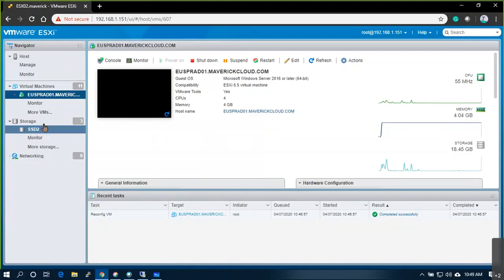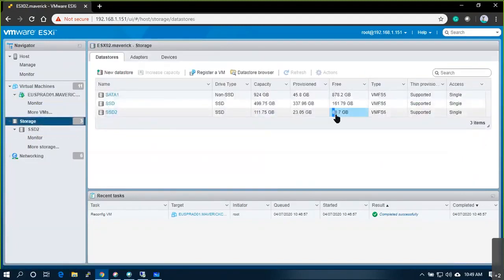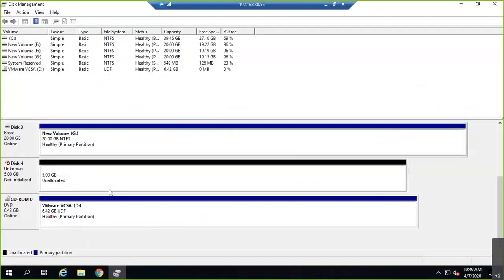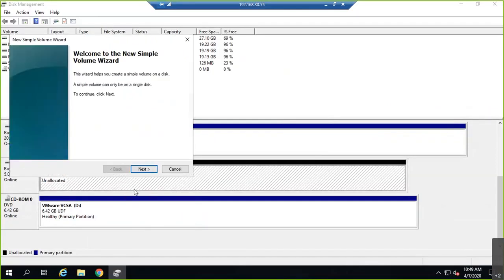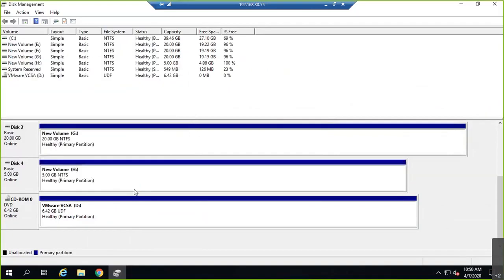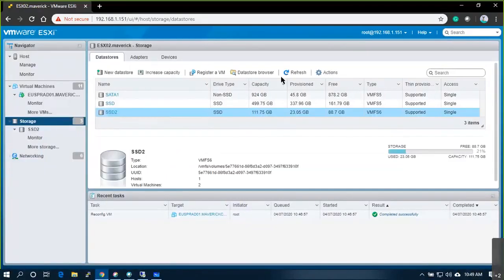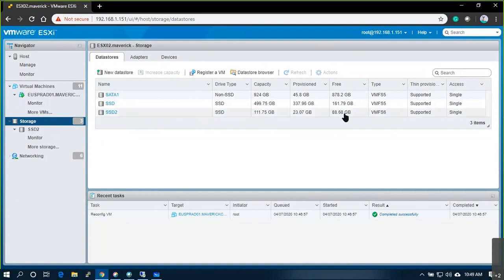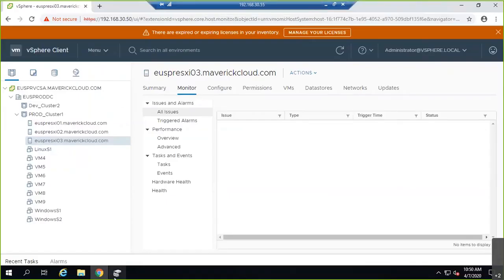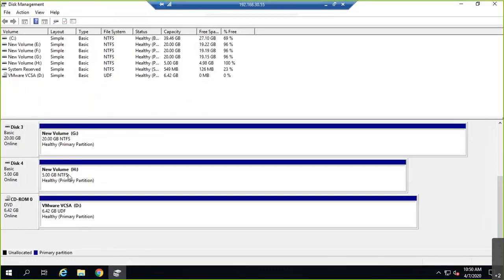But in the storage, 88.7 GB is untouched. Okay, so what happens? You can create a volume. Still, you go back and refresh. See, it got something. Once formatted, 88.7 will become 88.68. Around 20 MB it occupied, right?